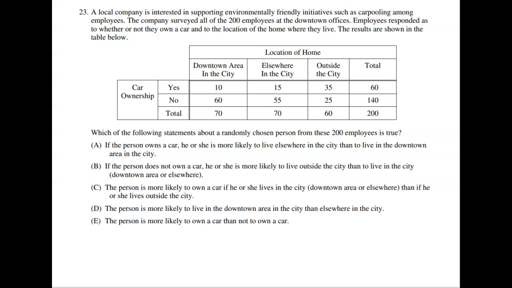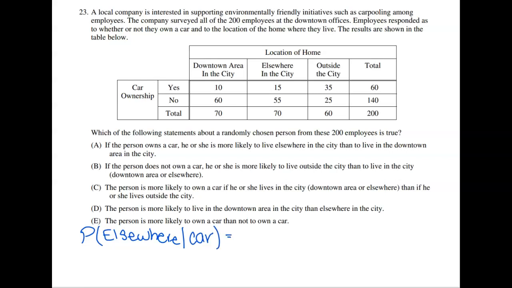So if we go through these, A says if the person owns a car, he or she is more likely to live elsewhere in the city than to live in the downtown area. So this is a conditional probability. What it's saying is I want to find the probability that they live elsewhere, given they own a car. The condition is that the person owns a car.